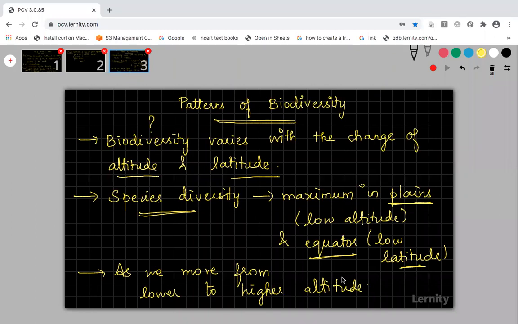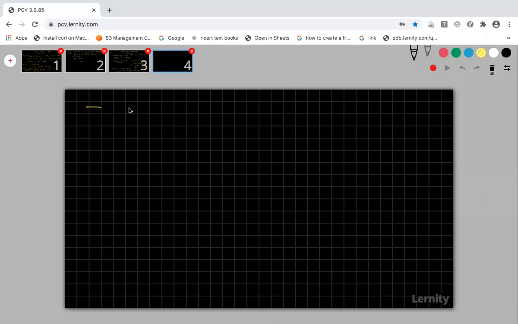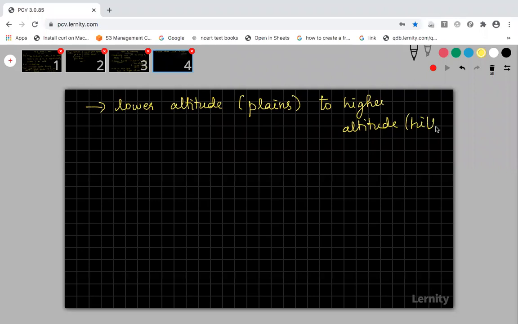Lower altitude is plains. As we are moving from lower altitude to higher altitude, higher altitude means when you go to height, like mountains or hills. Mountains or hills come under higher altitude.